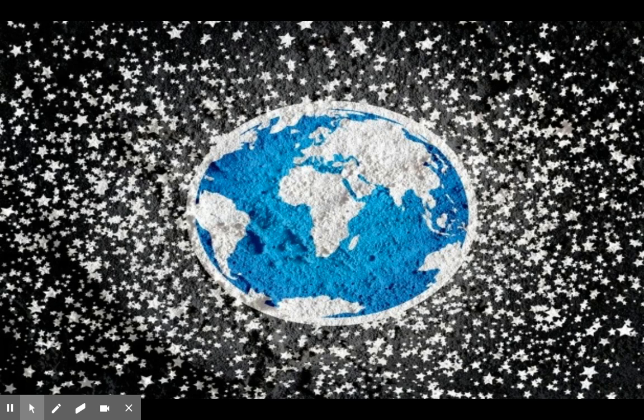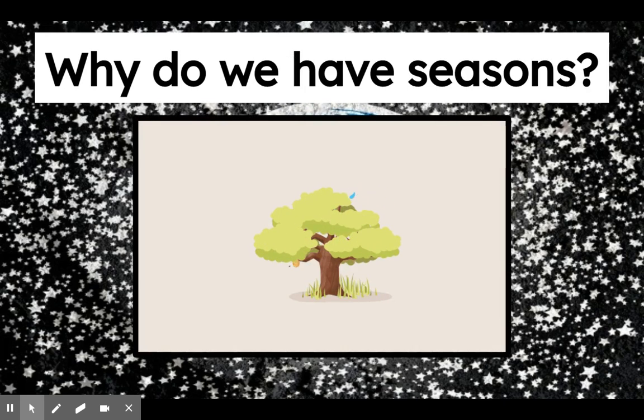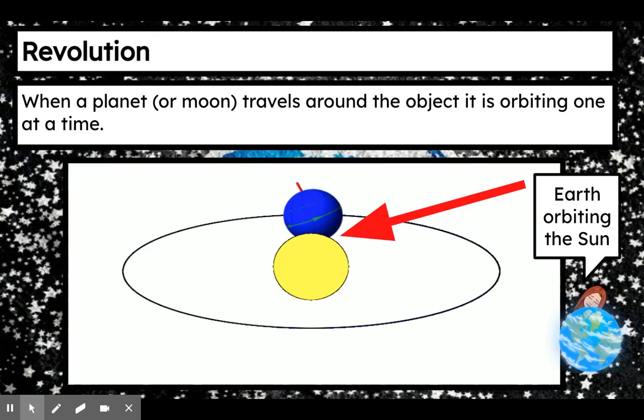Now, in this section, we're going to talk about revolution. Revolution is what's going to be responsible for the seasons. So, while rotation was responsible for day and night, revolution is responsible for summer, spring, fall, and winter. The reason that we have seasons is basically because of the way the Earth orbits around the sun and the tilt of the Earth.